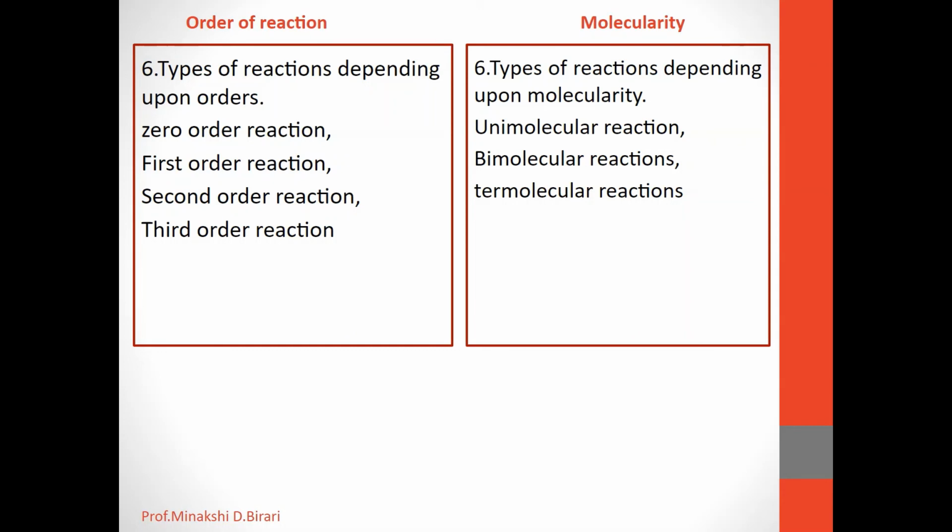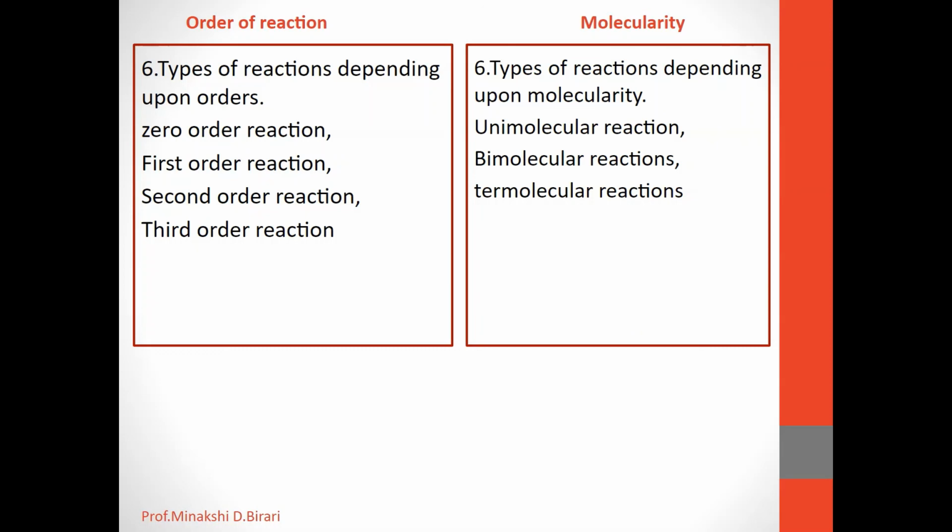If the experimental order bears no relation to the stoichiometric equation, the overall reaction is complex and involves more than one elementary process. So we have explained in detail the distinctive points between order of reaction and molecularity of a reaction.